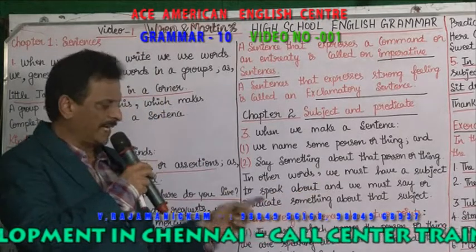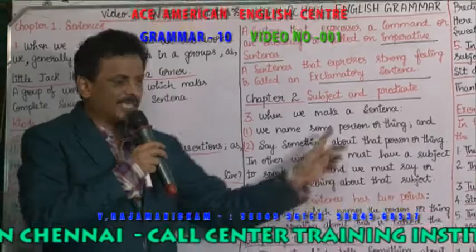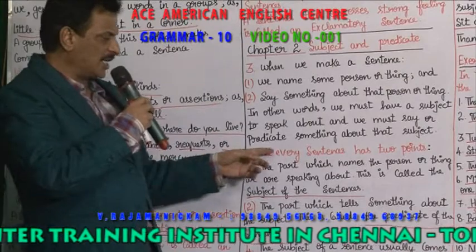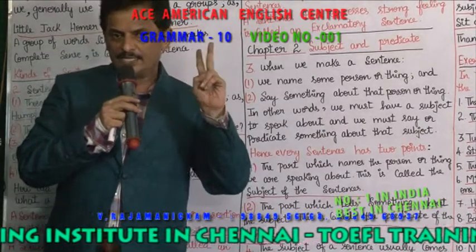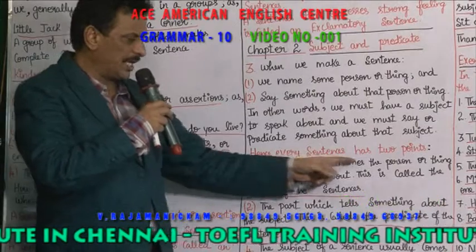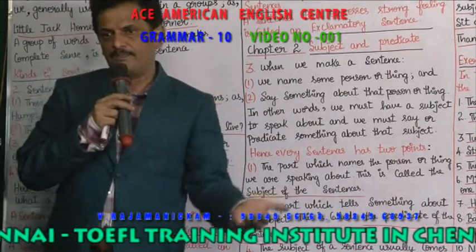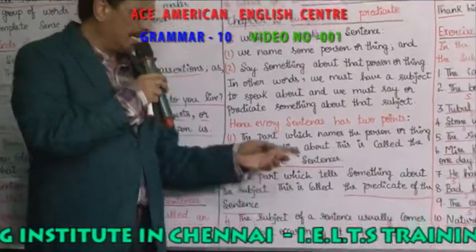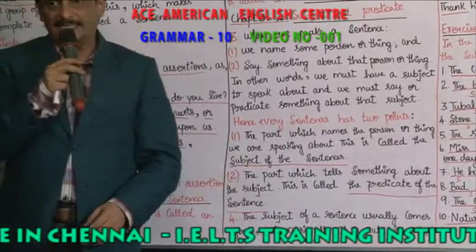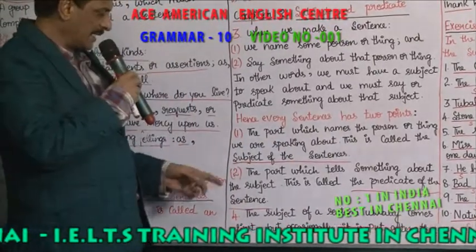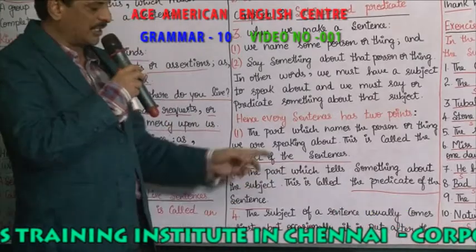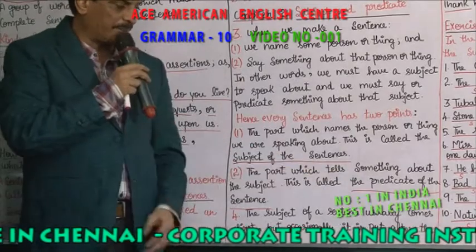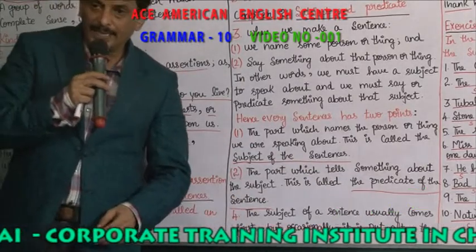And we must predicate, that is, say something about that subject. Hence, every sentence has two parts. The part which names the person or thing we are speaking about is called the subject of the sentence. The part which tells something about the subject, what the subject does, is called the predicate of the sentence.